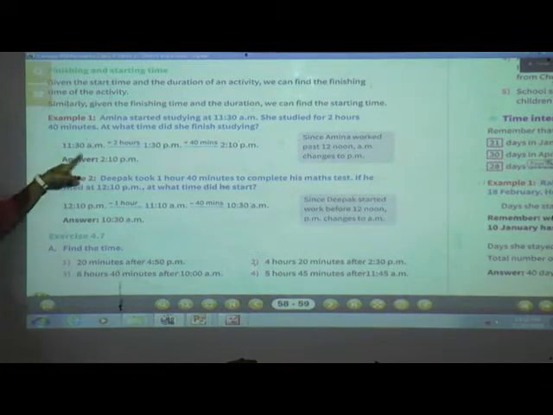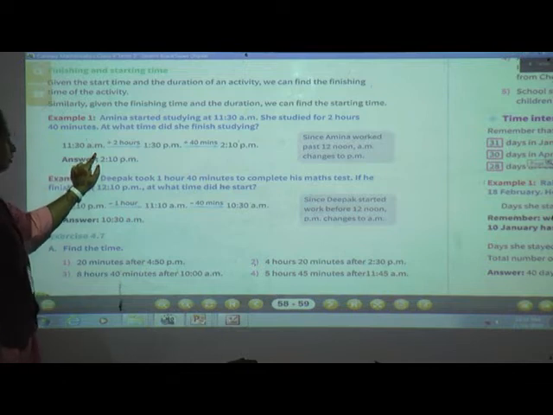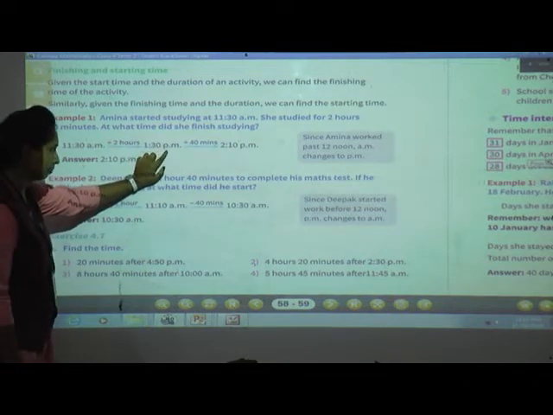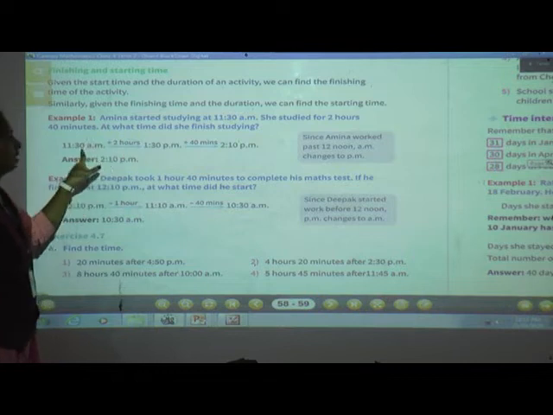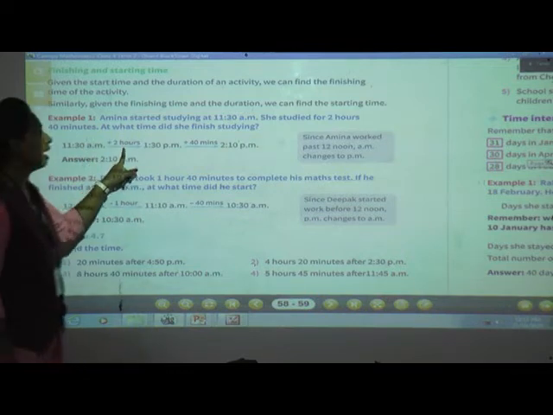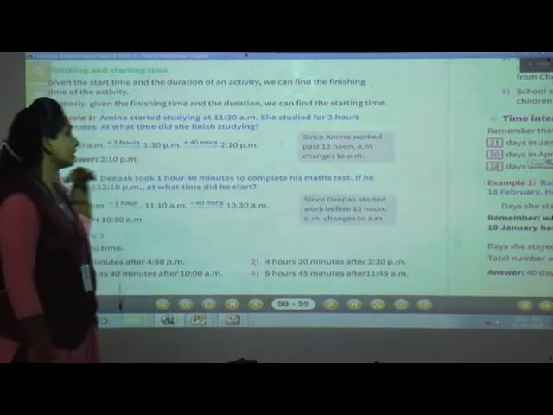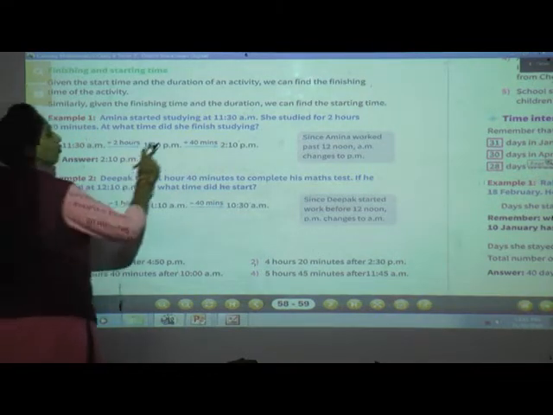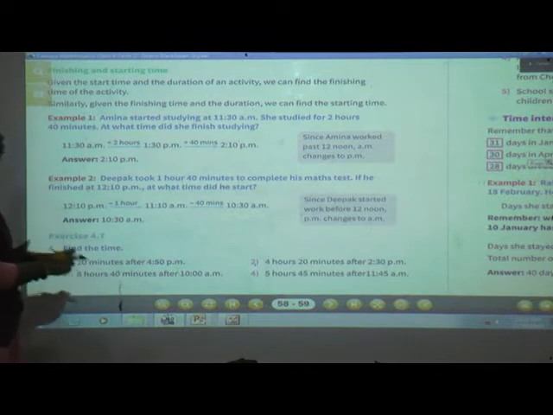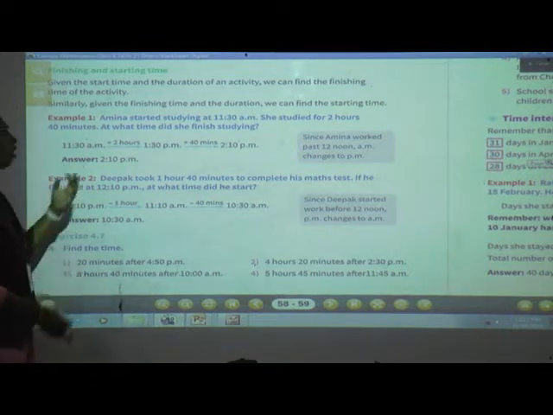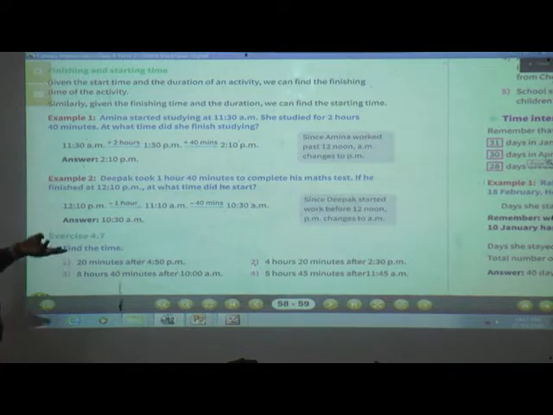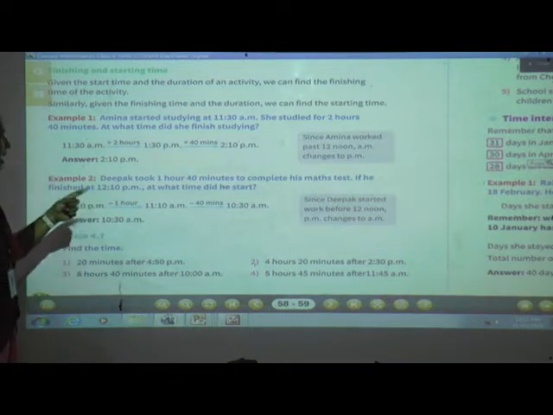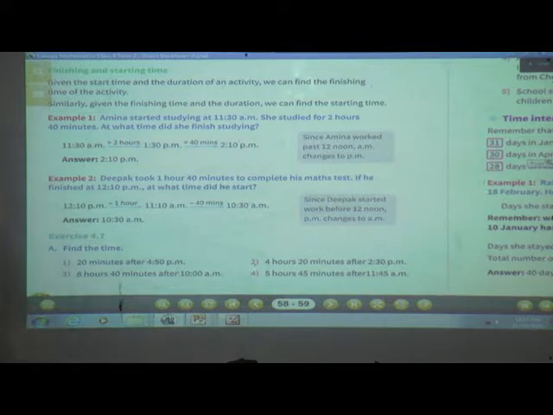See, first write 11:30 a.m. Then 2 hours later it becomes 1:30 p.m. After 1:30 you have to go for 40 minutes. So if you go for 40 minutes, after 1:30 comes 1:40, 1:50, then 2 o'clock, then 2:10. It becomes 40 minutes, isn't it? So here it ends at 2:10 p.m.